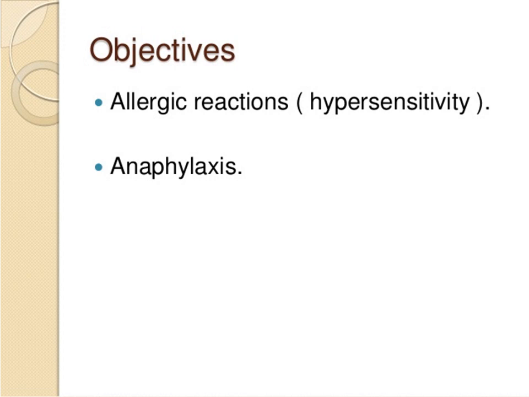Anaphylaxis has two objectives. First is allergic reaction, and the second is anaphylaxis. Anaphylaxis is one of the types of hypersensitivity. Hypersensitivity is when your body pathologically responds in a severe acute way, showing rashes and itching, and it will affect your GI system, respiratory system, integumentary system, and most systems with adverse effects. Anaphylaxis is called type 1 hypersensitivity.